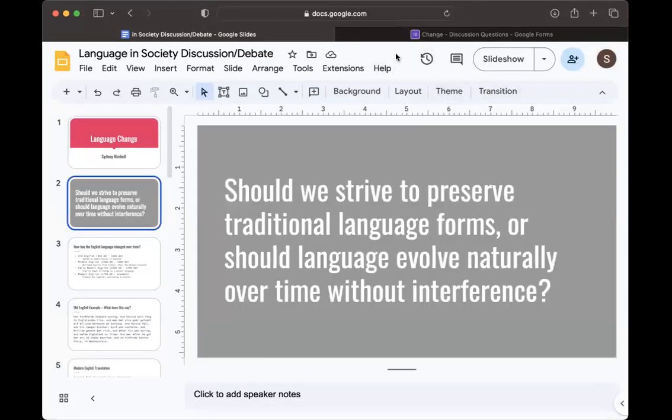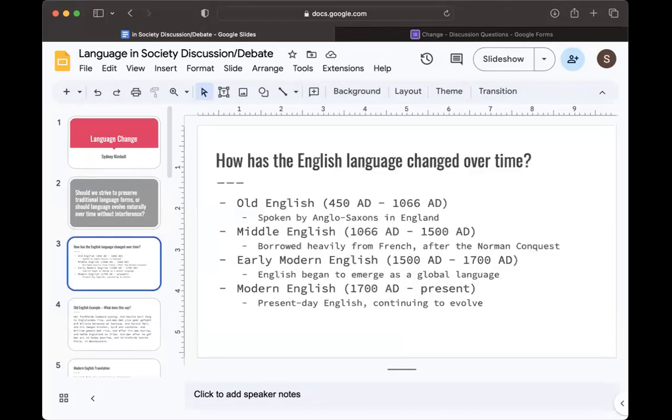So, kind of the big question that we want to answer regarding language change is, should we strive to preserve traditional language forms, or should language evolve naturally over time without interference? An example I picked to introduce the topic of language change is English, just because we all speak English and that's a common language between us. So we can look at the different versions of English over time.